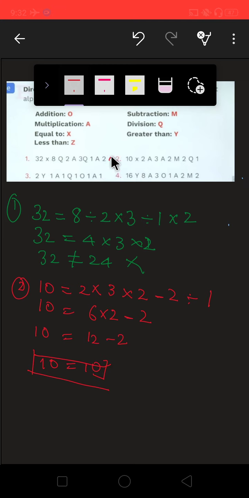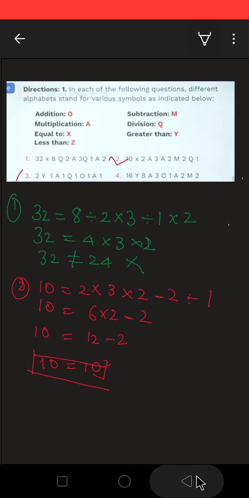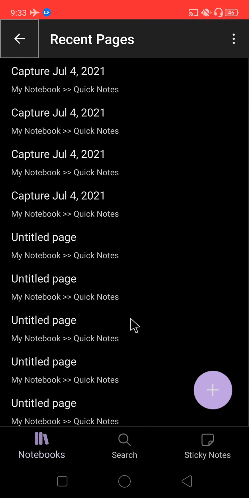So our second option is right, and the first, third and fourth options you can try yourself and just check it, and give me the comment whether you are getting it wrong or right. Okay, so my second option is right. Come to the third question, the fifth question.